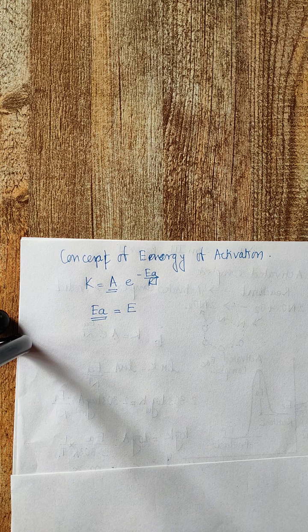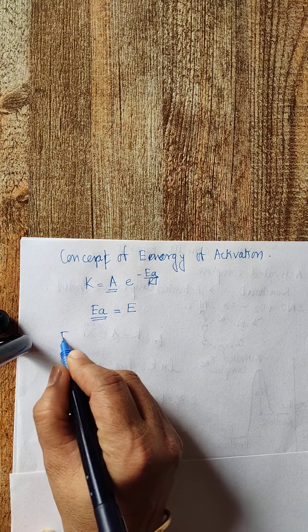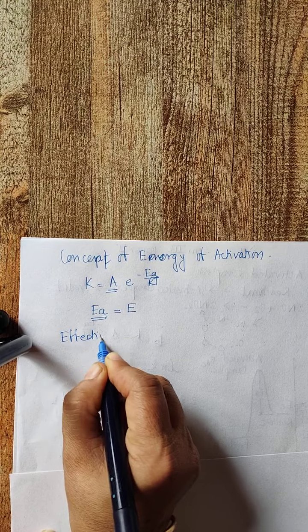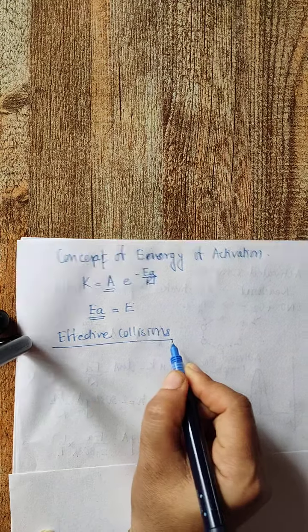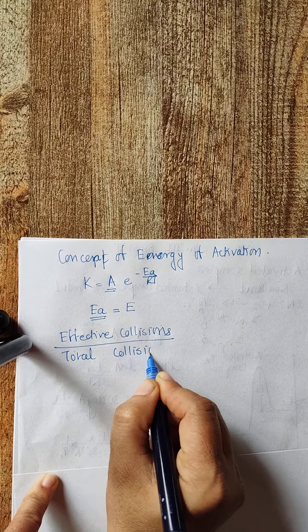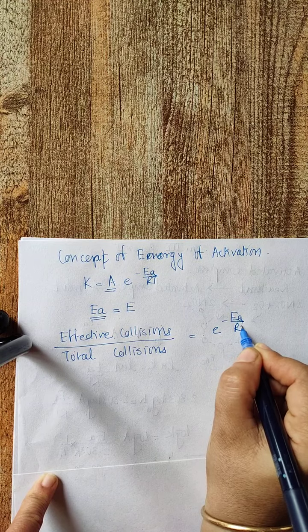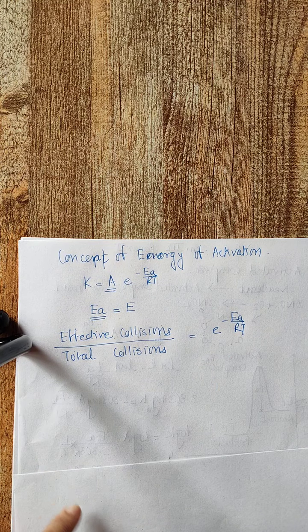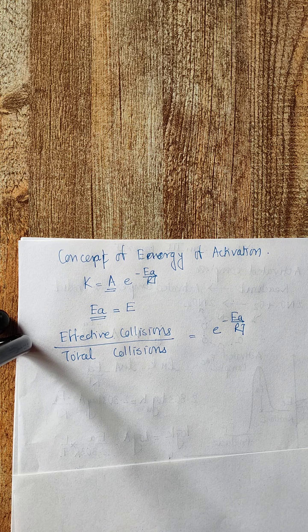So these effective collisions are related to the total number of collisions with the energy of activation, and that relation can be given as effective collisions per total collisions is equal to e raised to minus EA by RT. Also, you can relate this with reacting molecules and colliding molecules.